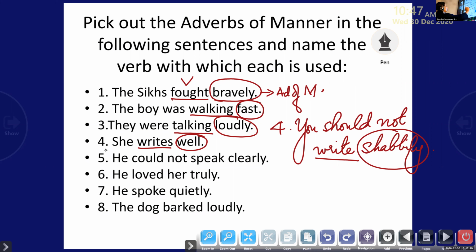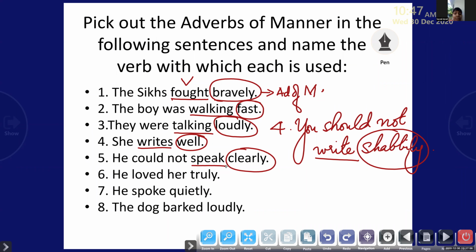Read the question. He could not speak clearly. Now pick out the adverb of manner. Clearly. Very good. Clearly is the adverb of manner there, and it describes the verb. What verb does it describe? Tell me the verb. What is the verb in that sentence? Speak. Yes, speak is the verb there. So please do underline it.